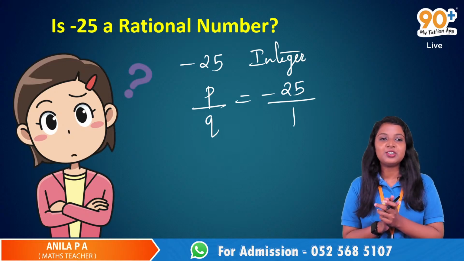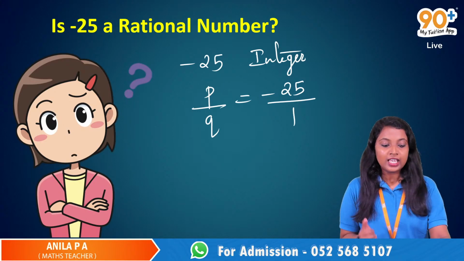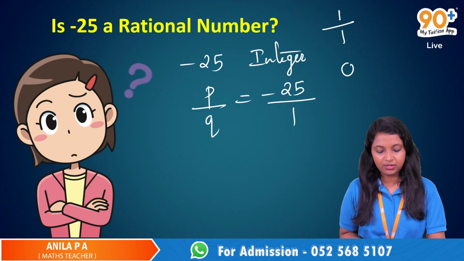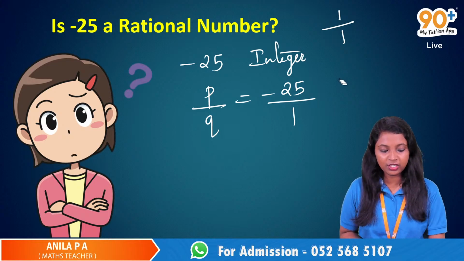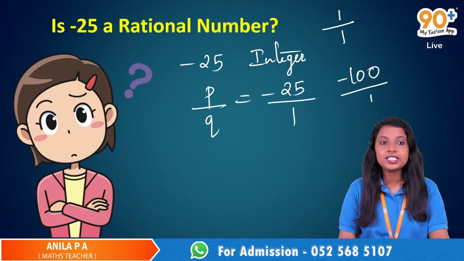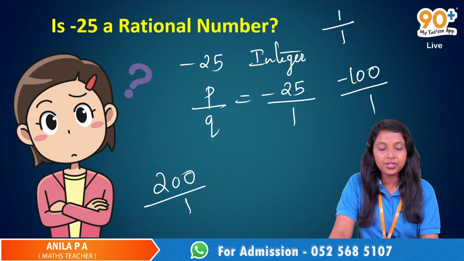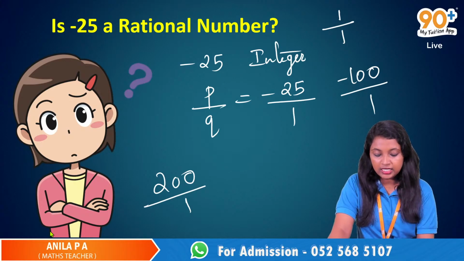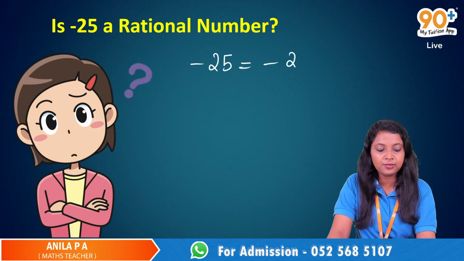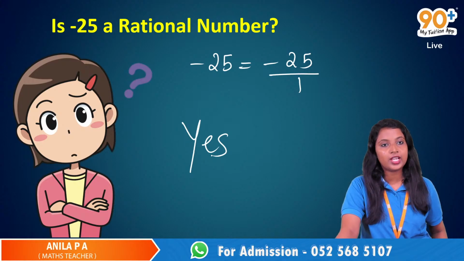Very good. So we can express every number in the form P by Q. If it is 1, we can write it as 1 by 1. If it is 0, I will come back to the 0. If it is a negative number, say negative 100, we can write it as negative 100 by 1. If it is 200, we can write it as 200 by 1. So here negative 25 can be written as negative 25 divided by 1. So the answer is yes, this is a rational number.